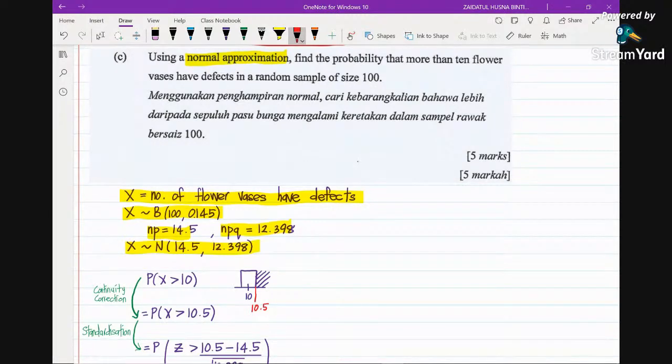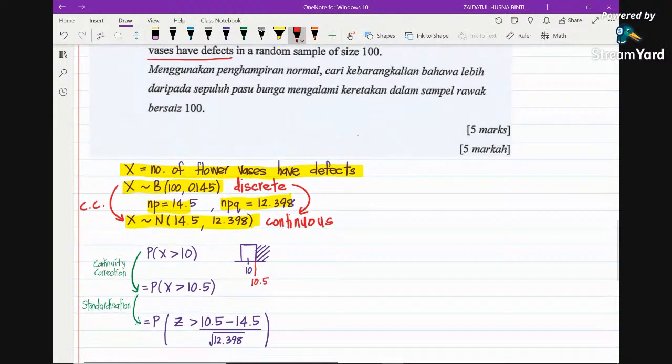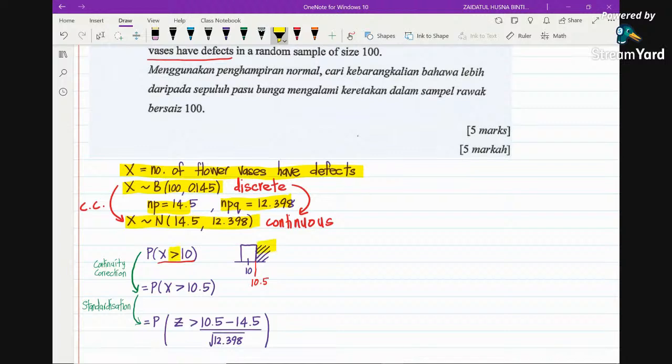Please bear in mind, this was for discrete. At first it was a discrete random variable, now we change this to continuous. The process of changing a discrete random variable to continuous is called continuity correction. So find the probability that more than 10 flower vases have defects. More than 10 means x greater than 10. So you do continuity correction. Greater than 10 means, because of this greater sign, you shade the region on the right, and because there's no equal sign here, you don't have to shade this region, so it will stop at 10.5. So this is the process of continuity correction.